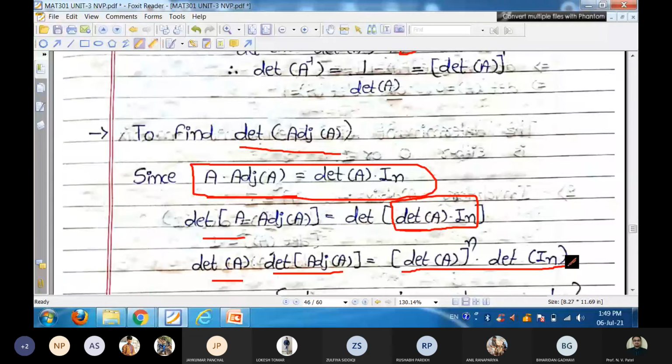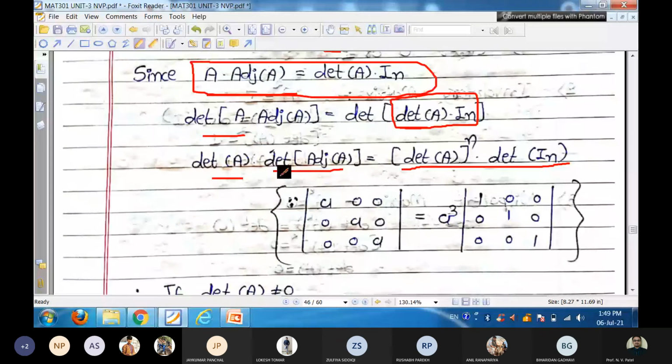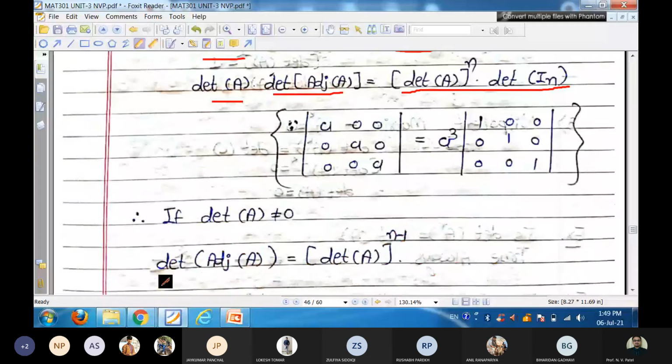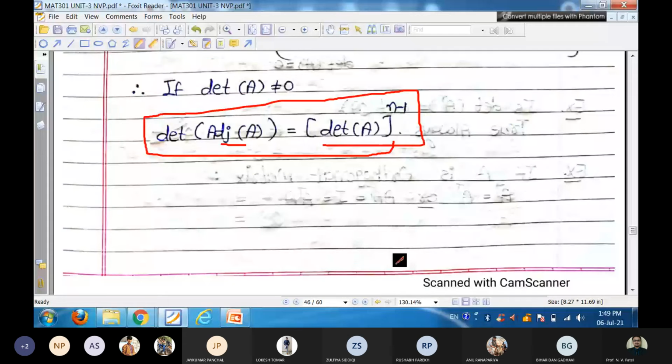Now to find out the determinant of adjoint A, divide by determinant A on this side. If your determinant is not equal to 0, then determinant of adjoint A is determinant A to the power n minus 1. Determinant of adjoint A is determinant of A to the power n minus 1. Okay, so that is our basic result which is obtained from this one.